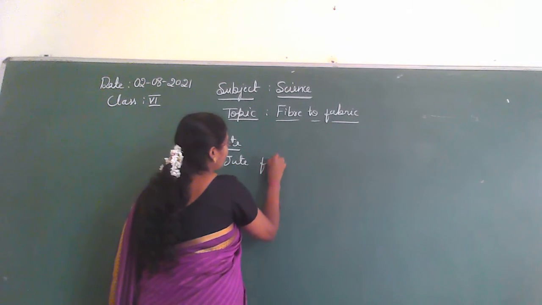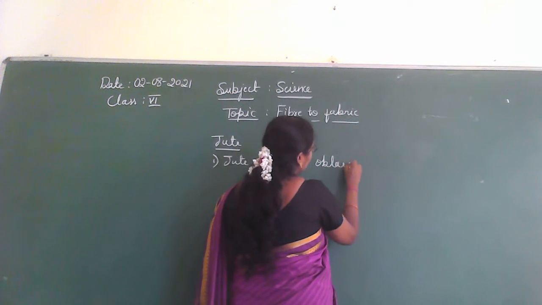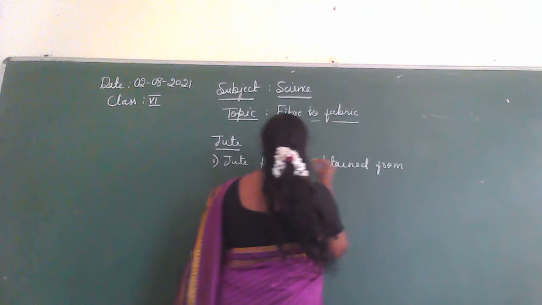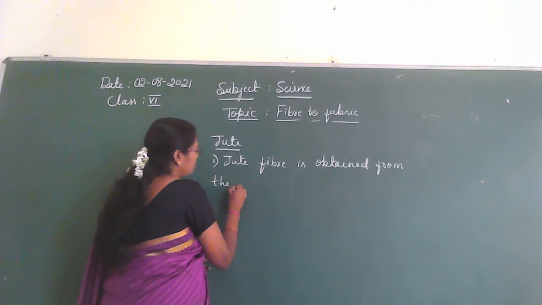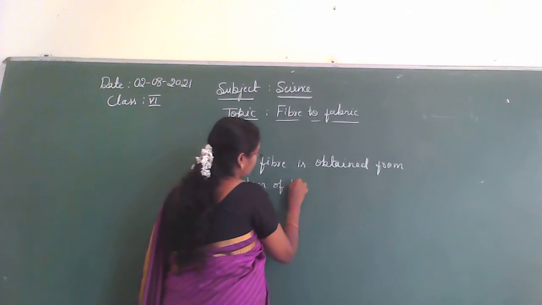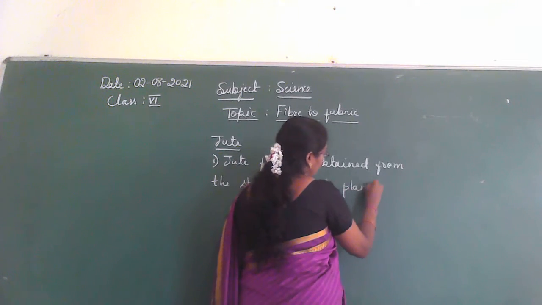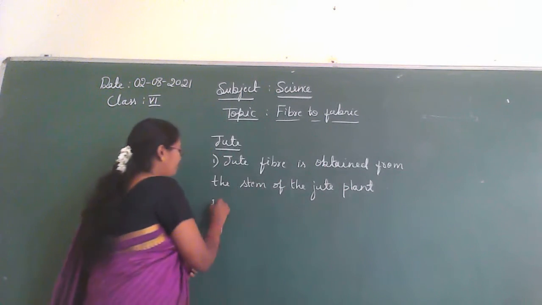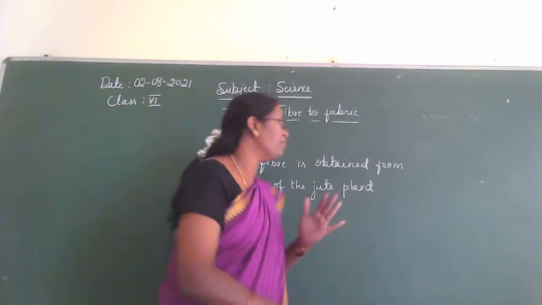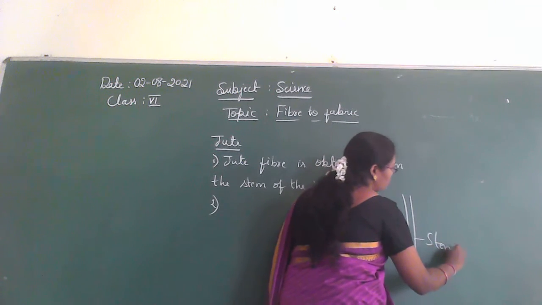Jute fiber is obtained from the stem of the jute plant. Understand? This one is the stem, is it?